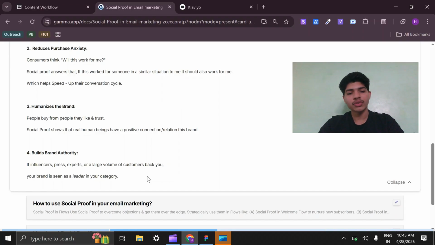And it builds brand authority. If influencers, press, experts, or a large volume of consumers back you, your brand is seen as a leader in your category. The more people, more experts, and the bigger people with expertise in your industry tell that you are a great brand, people will automatically trust you as a great brand.